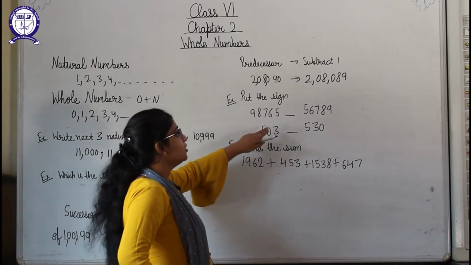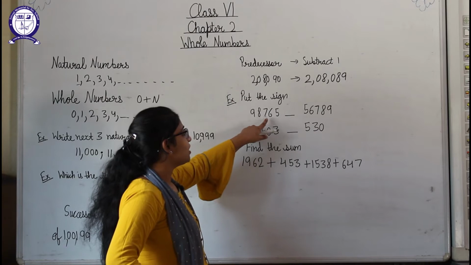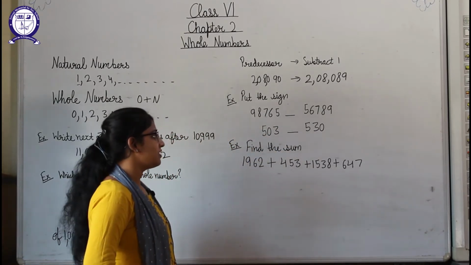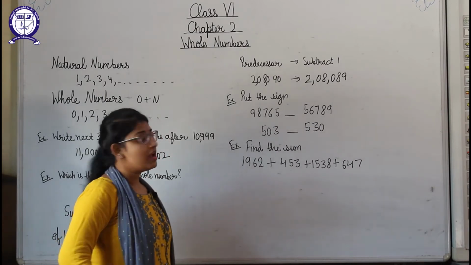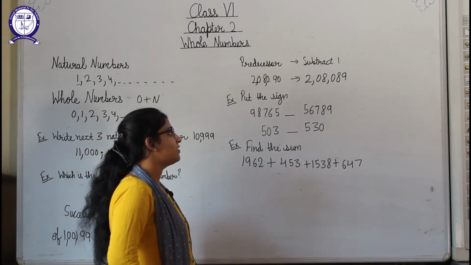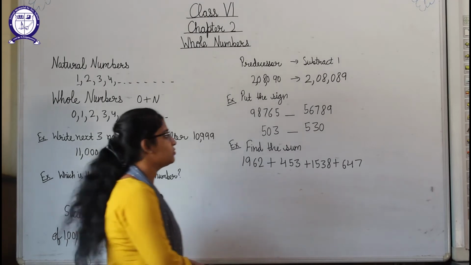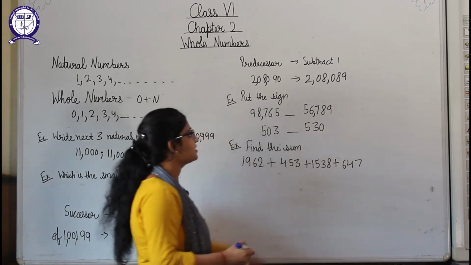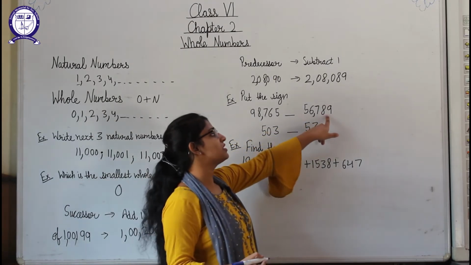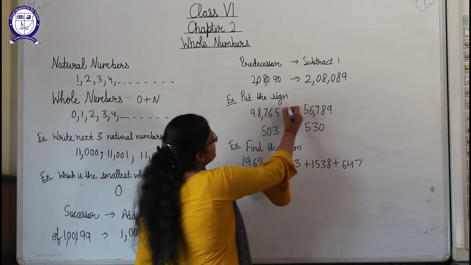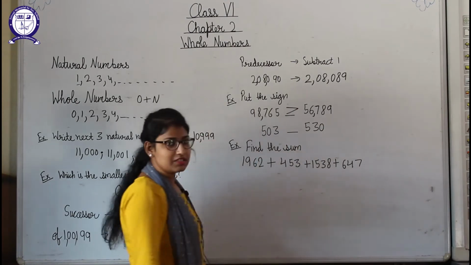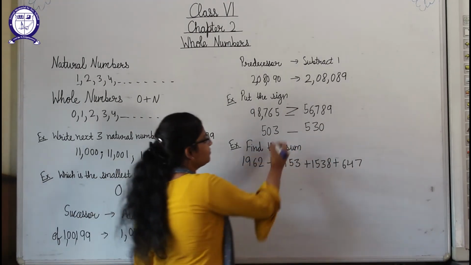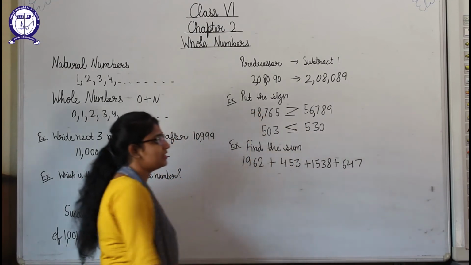Now put the sign. So students, here 98,765 is given to us and 56,789 is given to us, and we have to put the sign, means we have to tell which one is greater and which one is smaller. So students, here 98,765 is greater or 56,879? Obviously this one is greater, so we will put the sign like this. In 503, 530, which one is greater? 530 is greater, so we will put the sign like this.